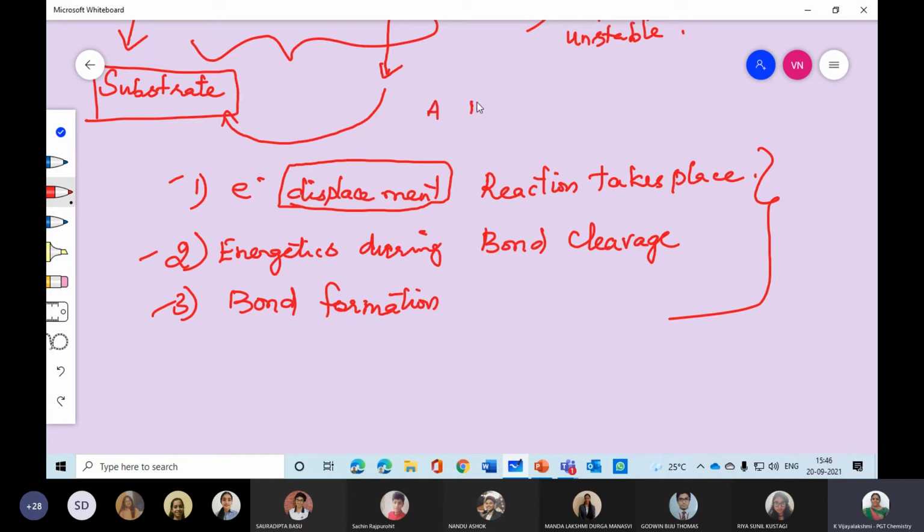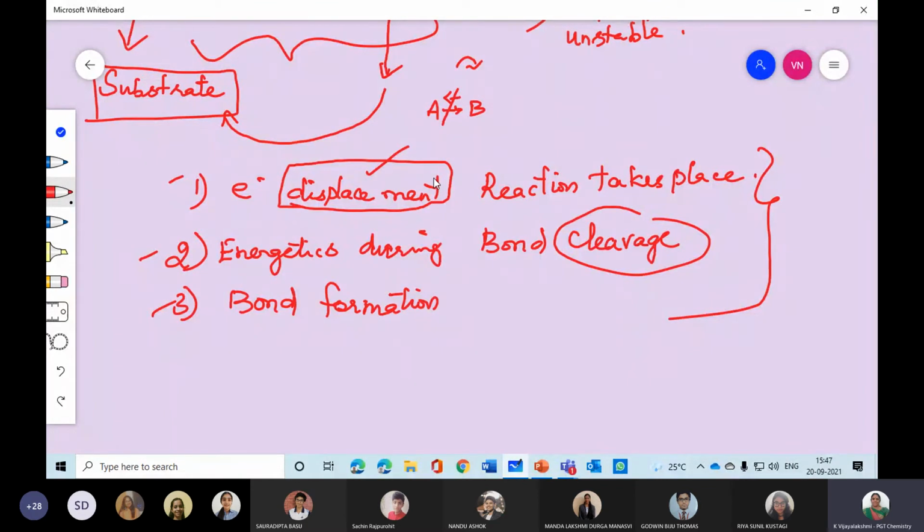Maybe compound A, compound B are there, and the electron may go this side or that side. That displacement we are going to learn. Then energetics during bond cleavage. What do you mean by cleavage? It's a breaking. When the bond is breaking, we will notice the energy produced at that point.